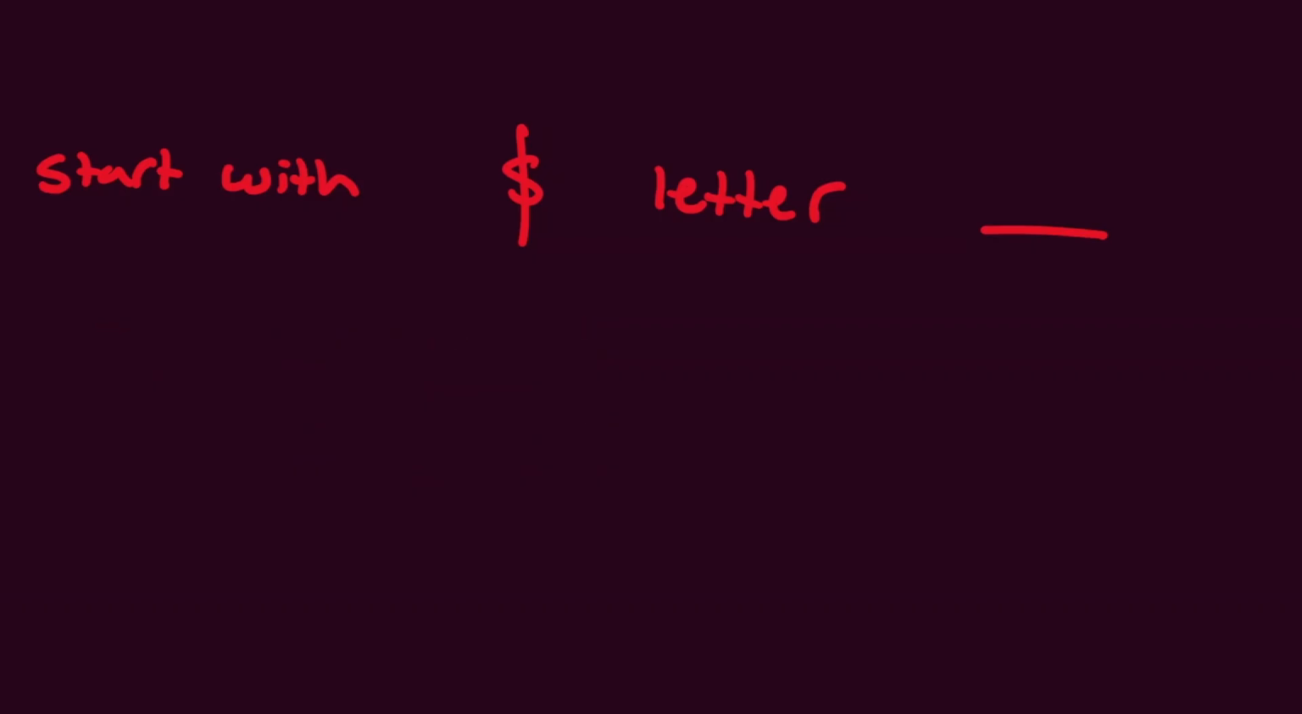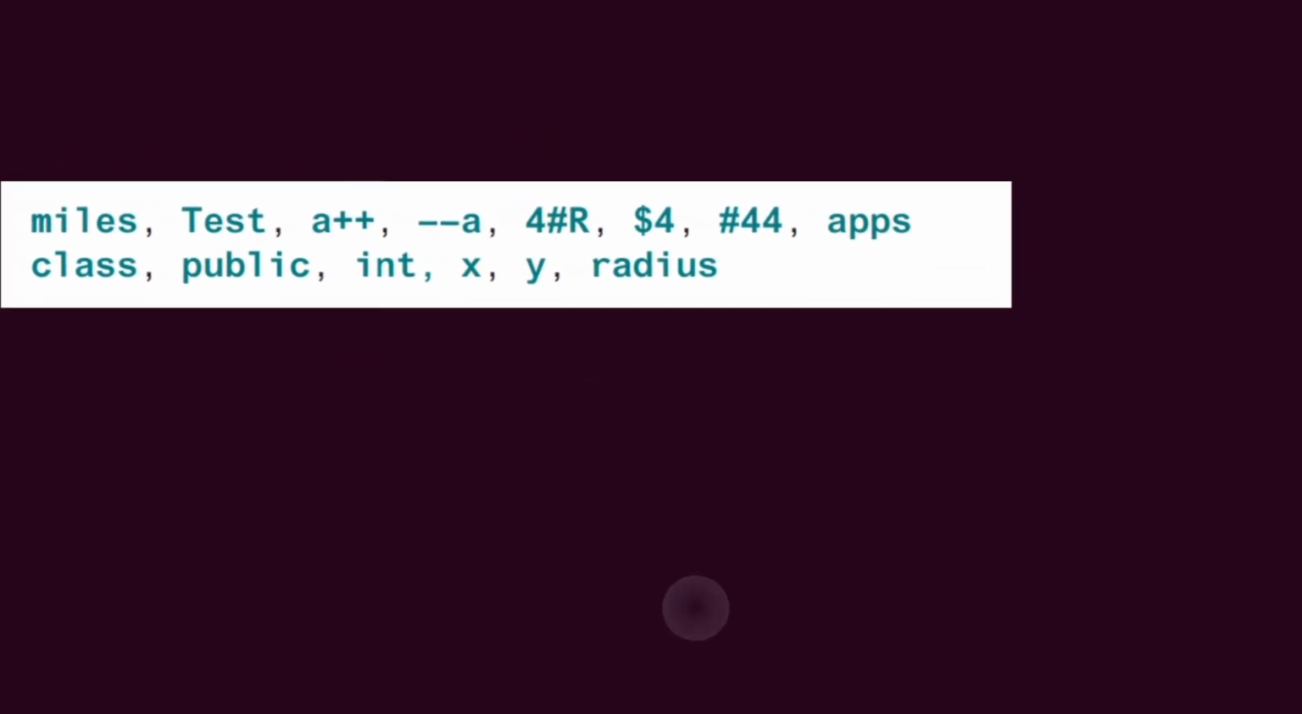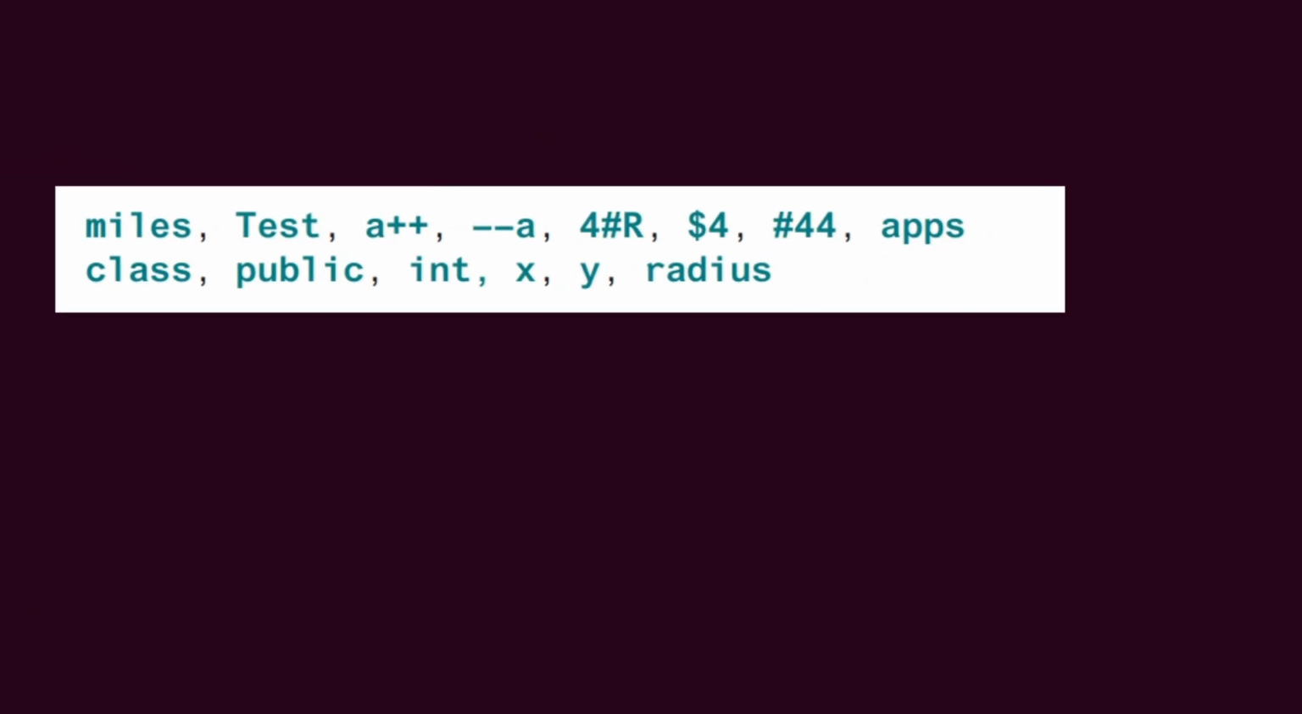Now with that all out of the way, we're going to go over this. Find which identifiers are valid. So the first thing we see is miles. Well, it starts with a letter, so that's already a check mark. What else? It's not a reserved keyword, so this is allowed. Same with test. It starts with a letter, and it's not a reserved keyword, so this is allowed. Now we have something called a++. This is not allowed. Even though it starts with a letter, this is a reserved keyword because this is an incrementation. So this is not allowed.